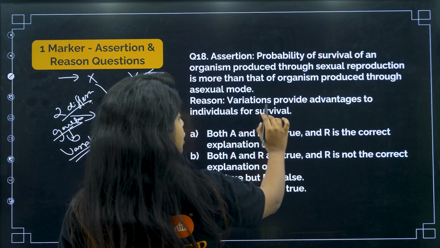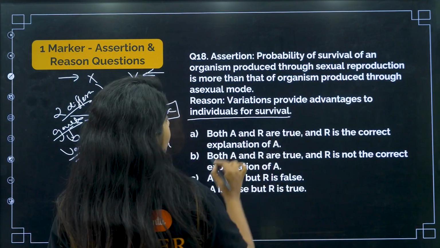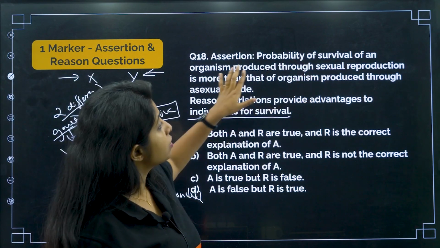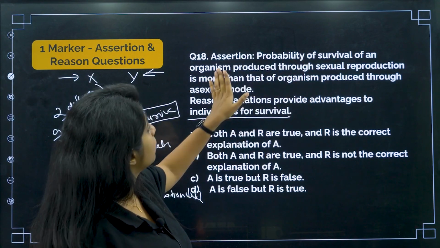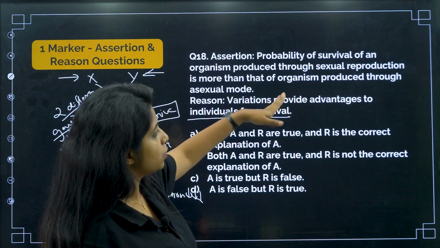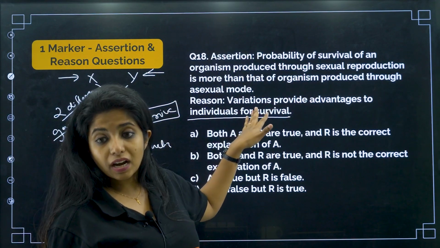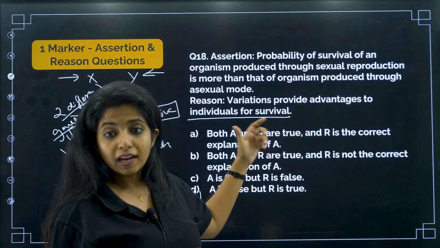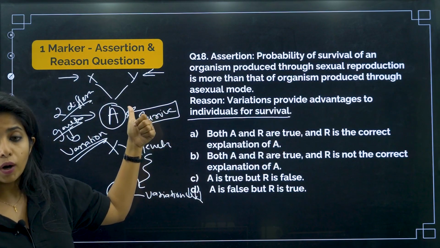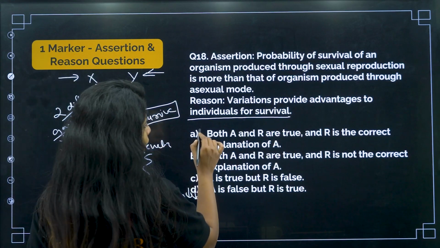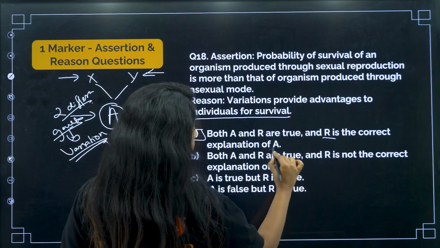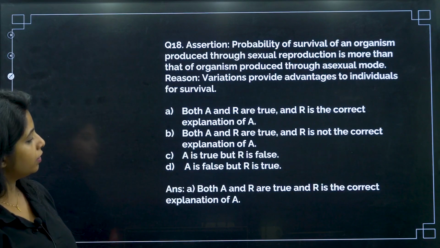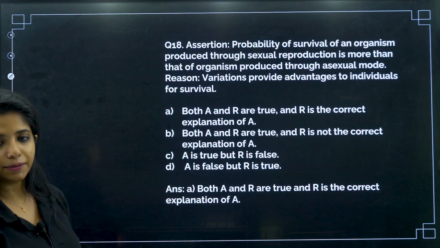So variations provide advantages to individuals for survival. Is that the correct reason? Let's read once more. Assertion says probability of survival of an organism produced through sexual reproduction is more than that of an organism produced through asexual mode. The reason is that variation provides advantages to individuals for survival. Yes, variation is going to provide advantage. So I'll say both A and R are true, and R is the correct explanation of A. Cool. So over here, this becomes the answer.